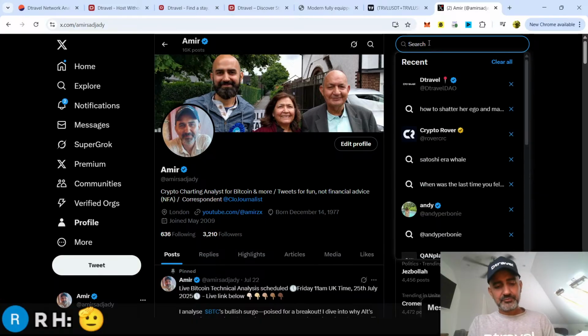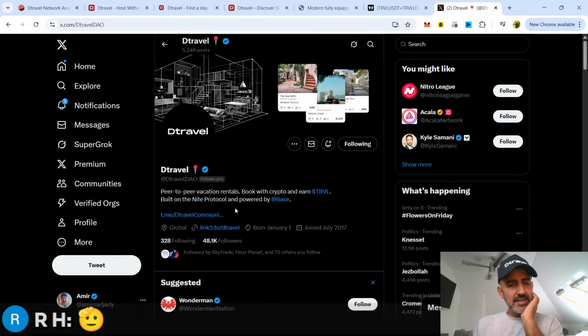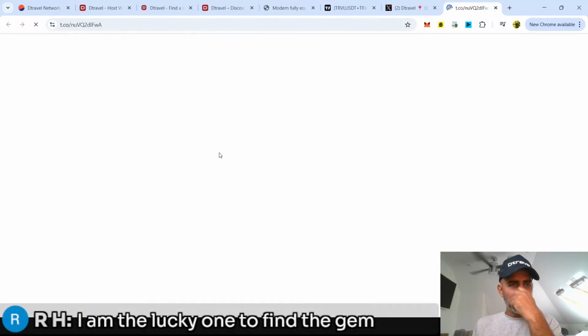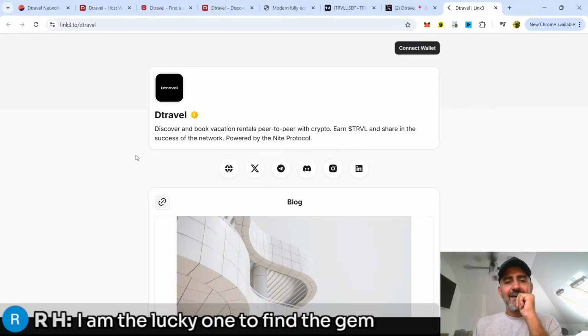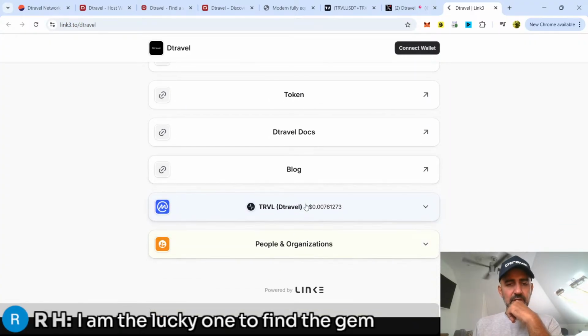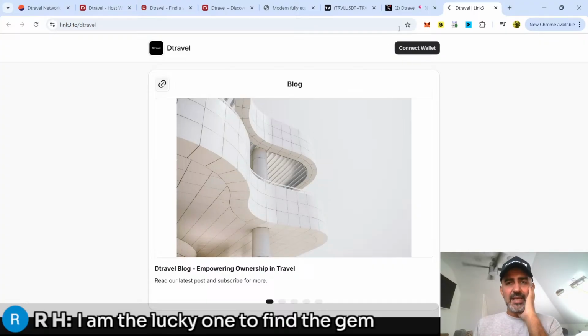What is Dtravel? Well, go and do your research, but according to their X profile, it's peer-to-peer vacation rentals. Book with crypto and earn TRVL. They're built on the Night protocol powered by Base. The Telegram link is there, and you have a link tree here, and a blog, website, find a stay, network analytics, ad listings, token, documents, blog, tokens, people and organizations. So all of your research is there, Dtravel.